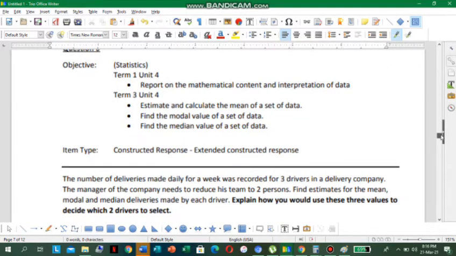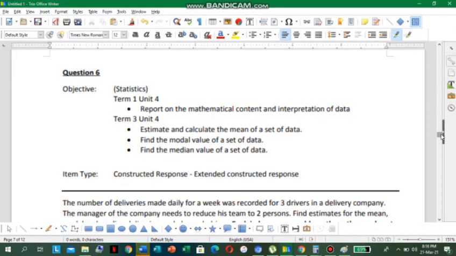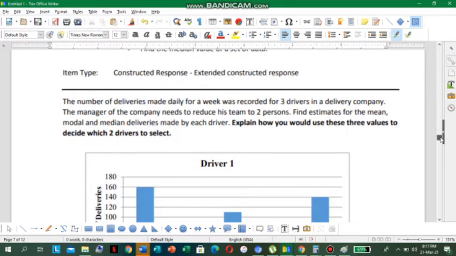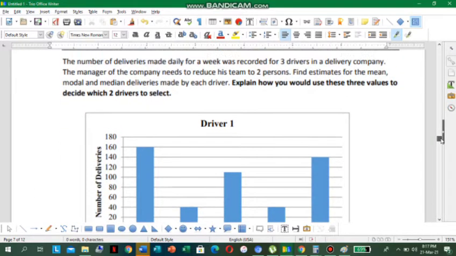So we're going to look at the objective for this, let me just make sure I read it. Term 1, Unit 4, report on the mathematical content and interpretation of data. And term 3, Unit 4, estimate and calculate the mean of the set of data, find the modal value, find the median value of the set of data. All right, so that's the objective, and here is the scenario we're going to work out now. This will take quite a little bit of time, so that's why I have to run through quickly.